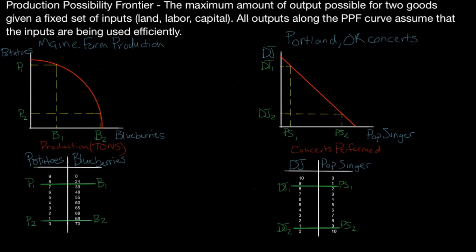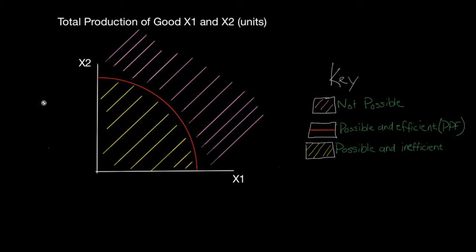So just to wrap up the production possibility frontier example, I made this graph here. When we have a total production of 2 goods, X1 and X2, along this red line here is possible and efficient. This is assuming that we're using all of our resources efficiently. If we are somewhere in here, inside this yellow area, it's possible to produce that amount of X1 and X2, but it's inefficient because if I were here, you could see that I could work harder and produce more X1 out to here, or if we were here, I could work harder and produce more of X2 if we were using our outputs efficiently. This is the maximum amount of production possible, and it's efficient to be on this line because then everything is being used to its maximum capacity.